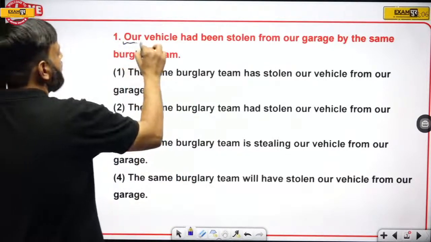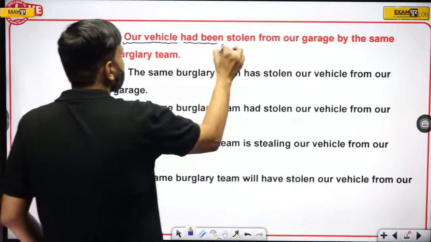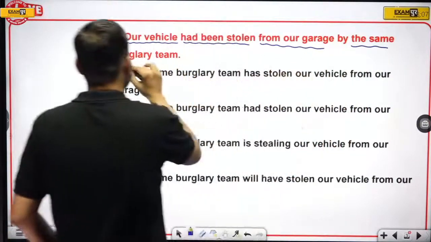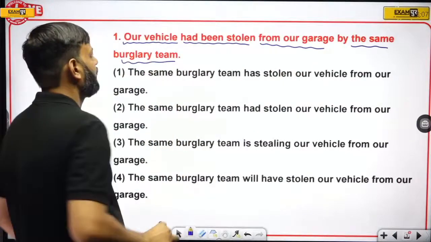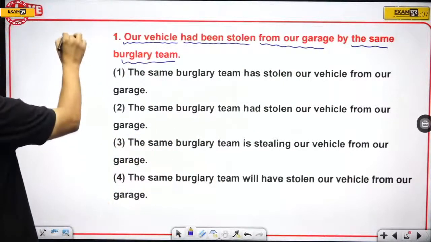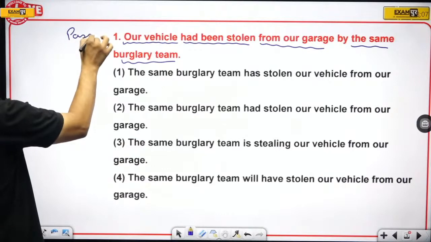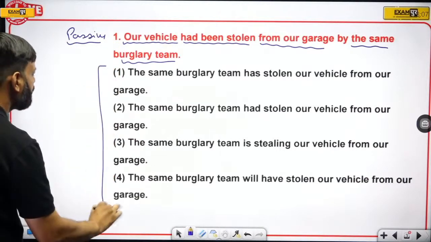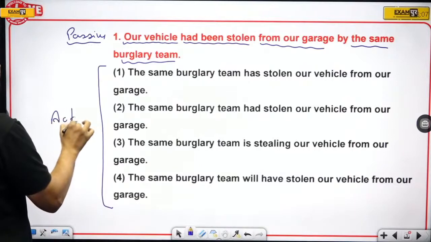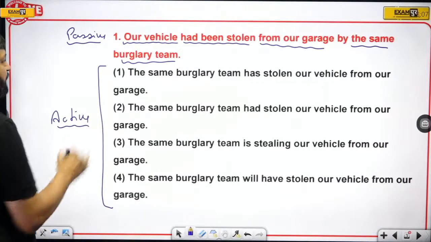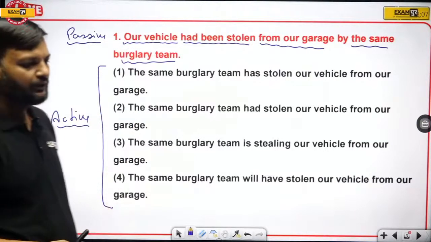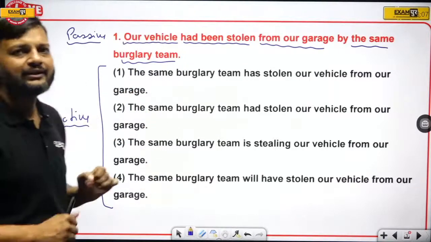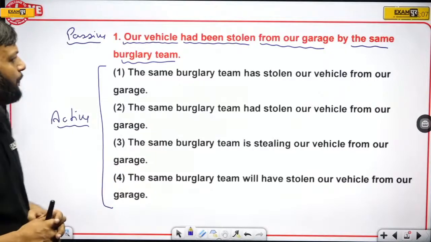Question is, our vehicle had been stolen from our garage by the same burglary team. Now this sentence is in passive, and we have to look for the active version of this sentence.